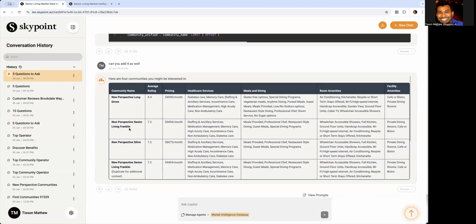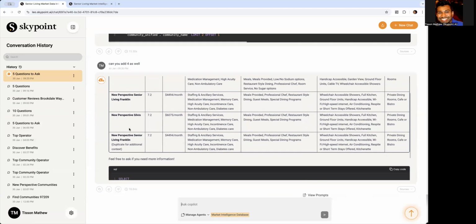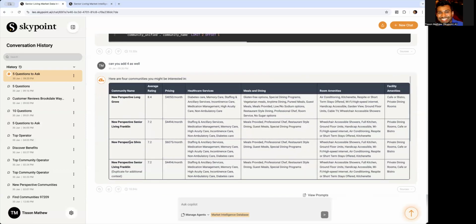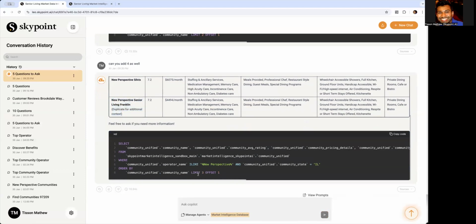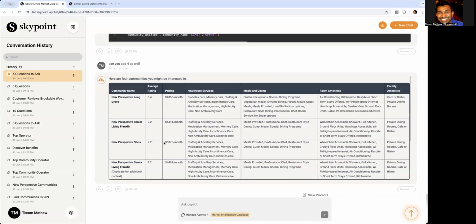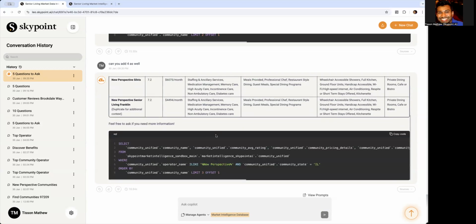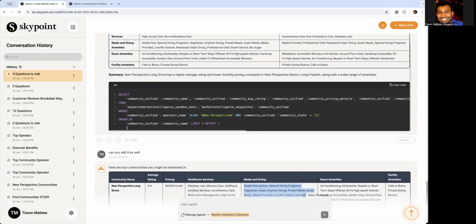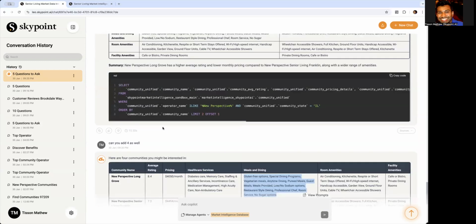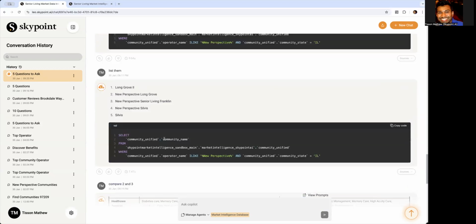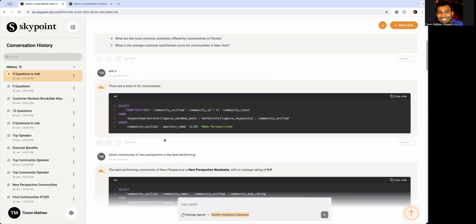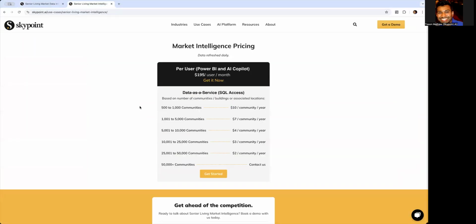So it's like, okay, now there are 4 communities, right? So New Perspective, Go Home, and then the Silvis and the Franklin one. So there are 4 of them, right? So the limit 3, offset 4, and it puts in a very nice graph, right? Average rating is here, pricing, healthcare services, meals and dining, and you would wonder what you would use Power BI for, where you can actually see visual information, and then you can actually interact with this using AI. So we're going to definitely give a shout out to us and our team.